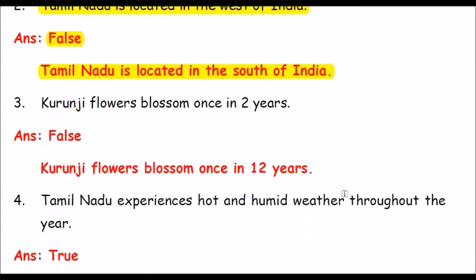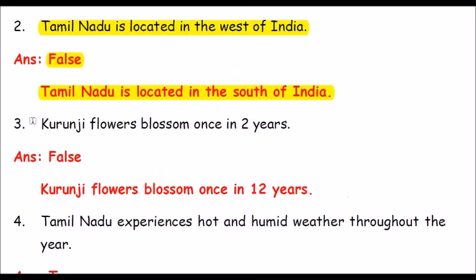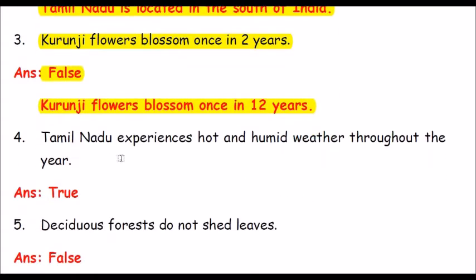Question number 3. Kurinji flowers blossom once in 2 years. Answer is false. What's the right answer, children? Yes, that is 12 years. Correct. Kurinji flowers blossom once in 12 years.